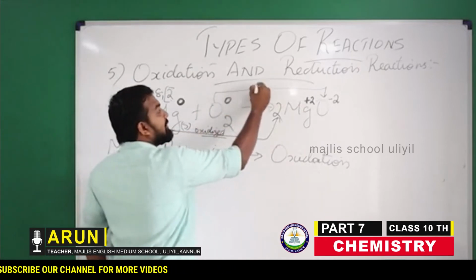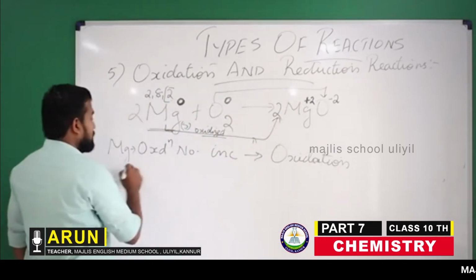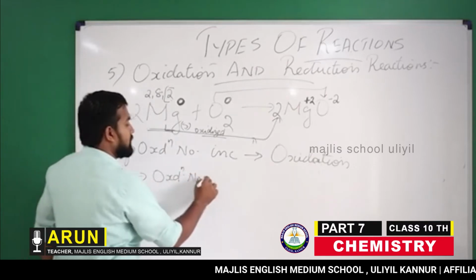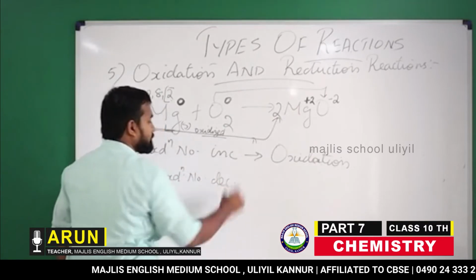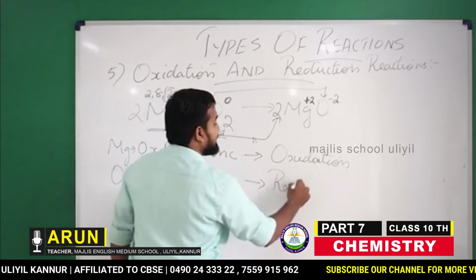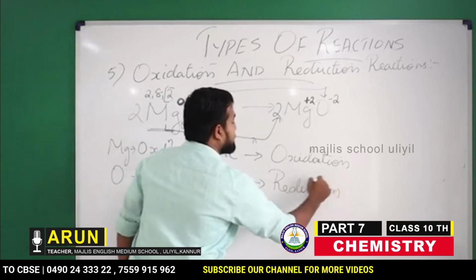So the oxidation number for oxygen decreases. When the oxidation number decreases, we can say that reduction happens.